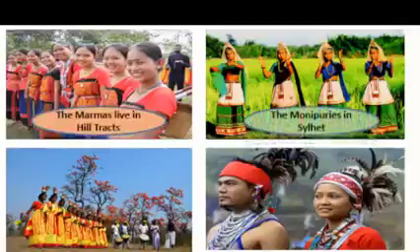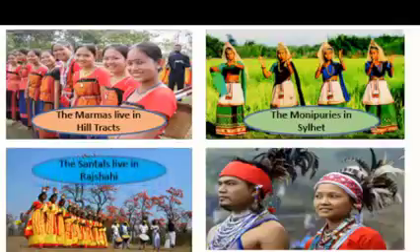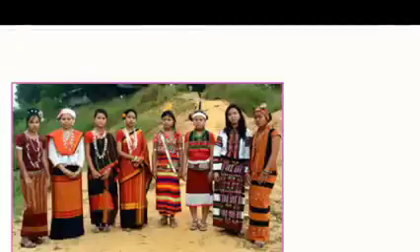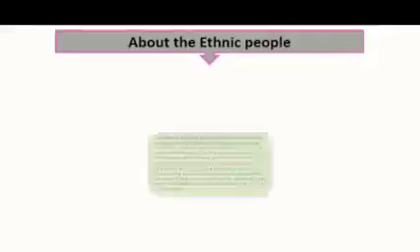Now you can see that there are 4 pictures of the ethnic people and their dresses, and you can see that these people are quite different, right? They have different customs, maybe religion or different types of tradition, but they all belong to the ethnic people group. So the first picture, these are the Marmas living in the hill tracts. In the second picture, they are the Monipuris living in Sylhet. And in the third picture, they are Santals living in Rajshahi. And in the fourth picture, they are Garos living in Mymensingh.